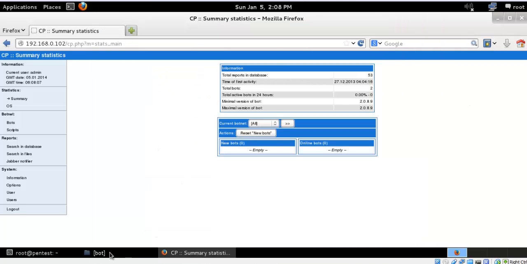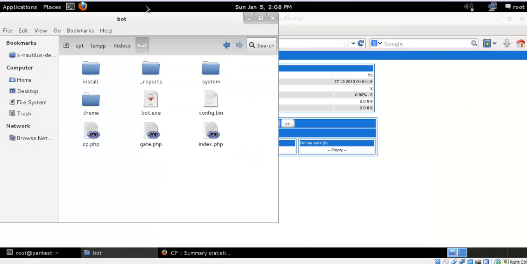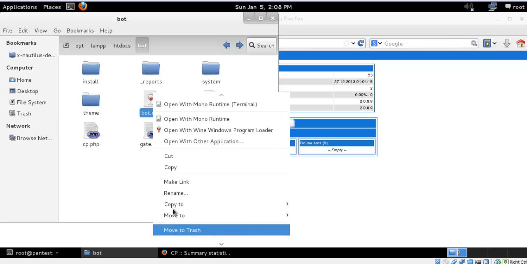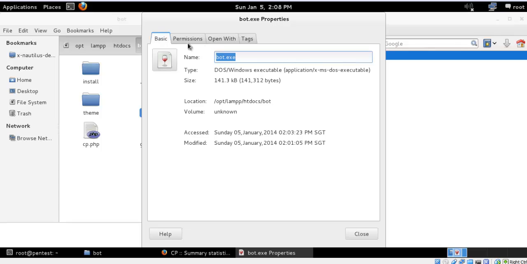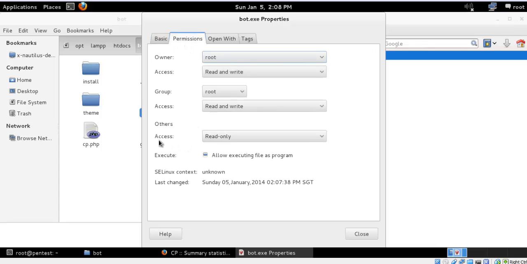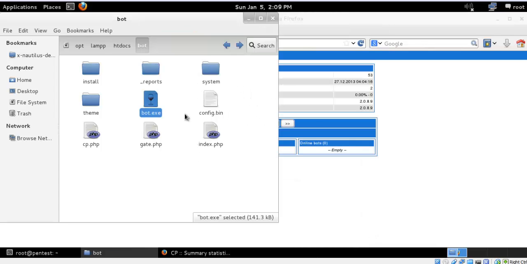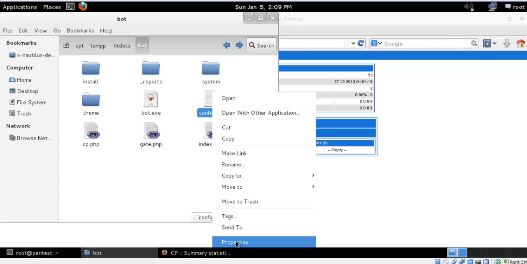That means your permission is not correct. So let us go back to my server over here, and htdocs bot, and if I go to my properties, in the permission you should have access to read only or read and write for other access, and in the config.bin also you can do the same.